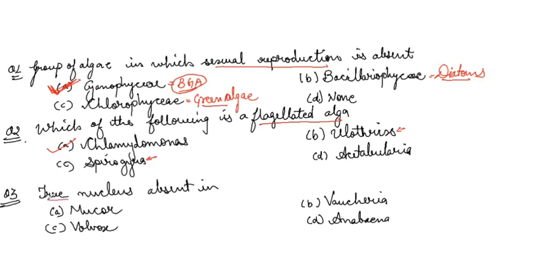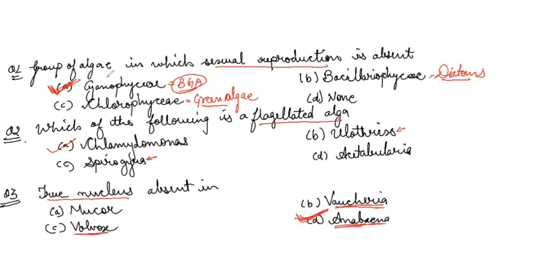Next is true nucleus is absent in. We know that true nucleus is absent only in the kingdom Monera. Mucor belongs to which kingdom? Mucor belongs to fungi. Then Volvox belongs to algae. Vaucheria also belongs to algae, that is yellow-green algae we just saw. And Anabaena is a prokaryote belonging to the kingdom Monera, and it will be your answer. It will not have true nucleus. Vaucheria will have coenocytic condition. Volvox is a colonial alga.